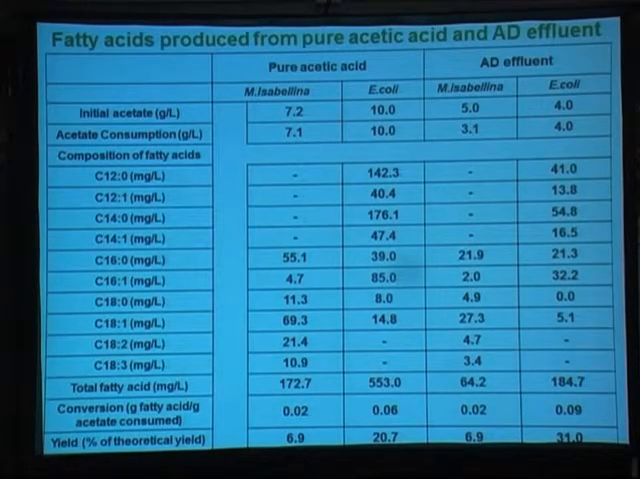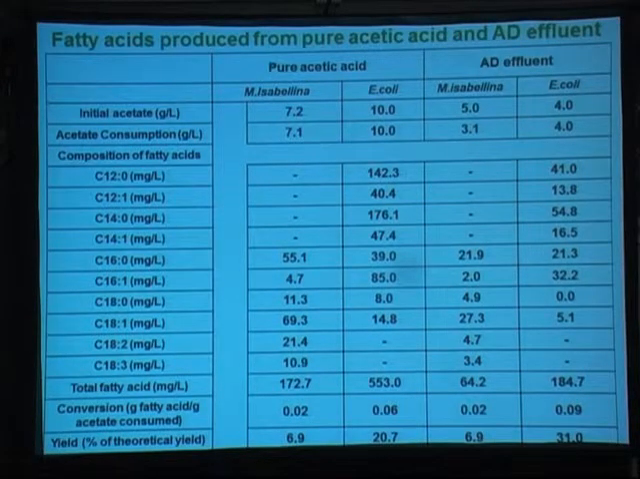So we grow the culture. First, we grow two different organisms: one is a natural fungi species, which we know accumulates biodiesel, and the other bug is E. coli, which we engineered. And we grow them using two different media. One is pure acetic acid. The other is medium from anaerobic digestion, where we limited the methane production and accumulated the acetic acid.